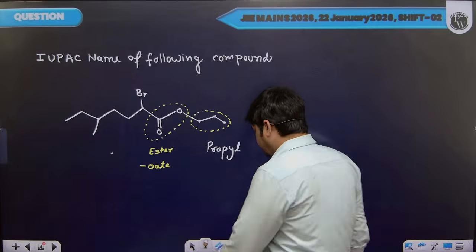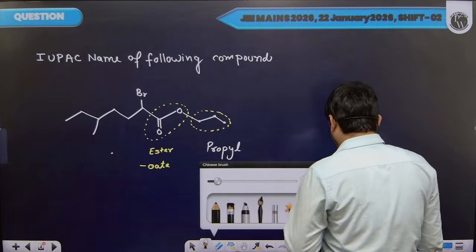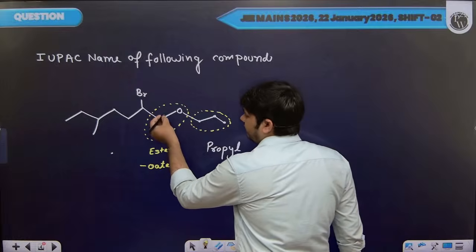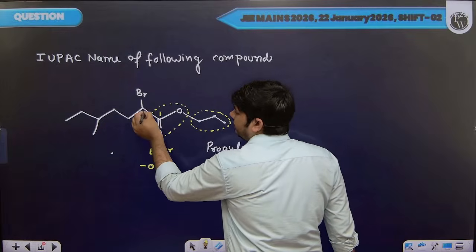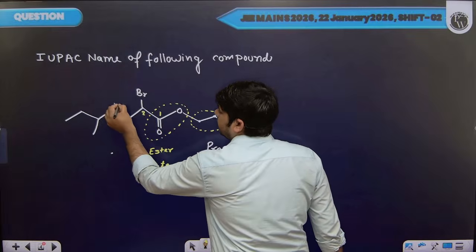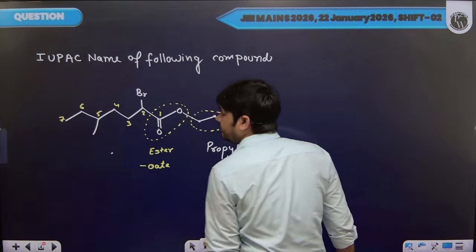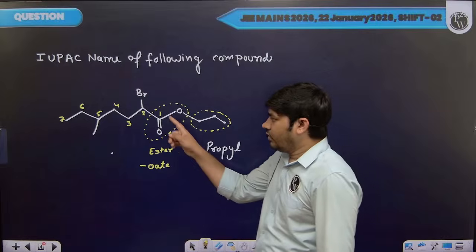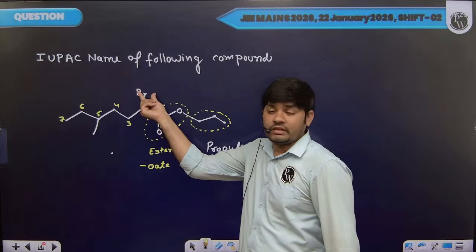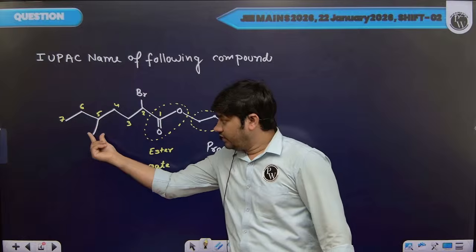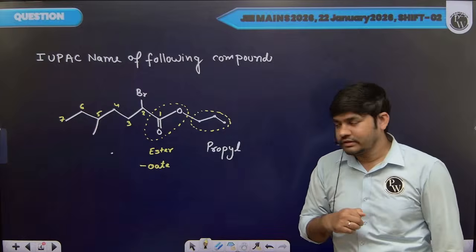In this case, the parent chain will contain 1, 2, 3, 4, 5, 6, 7 carbon atoms. And on carbon 2 we have a bromine atom as substituent. On carbon 5 we have a methyl group as substituent.